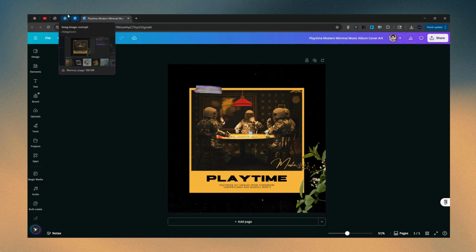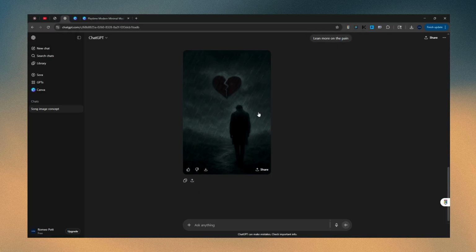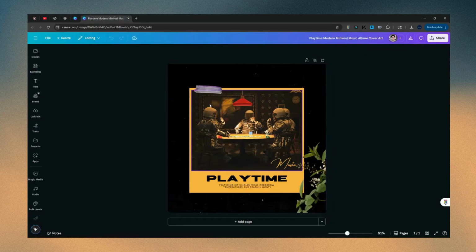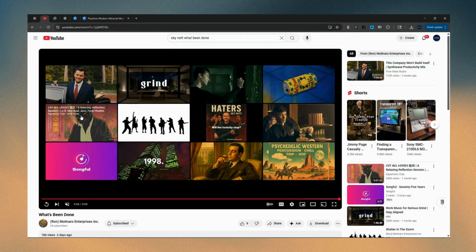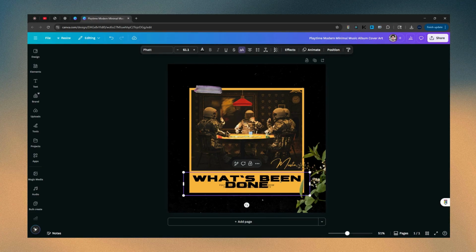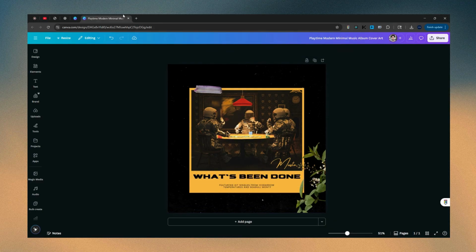So now let's go back to ChatGPT. It's a little dark and hard to see. So I'll go ahead and do that. While that's doing that, I'm going to go ahead now and focus on these things, like replacing the text. If it's too long, not a big deal. We just shrink it, highlight everything. Right there. That's a little better.